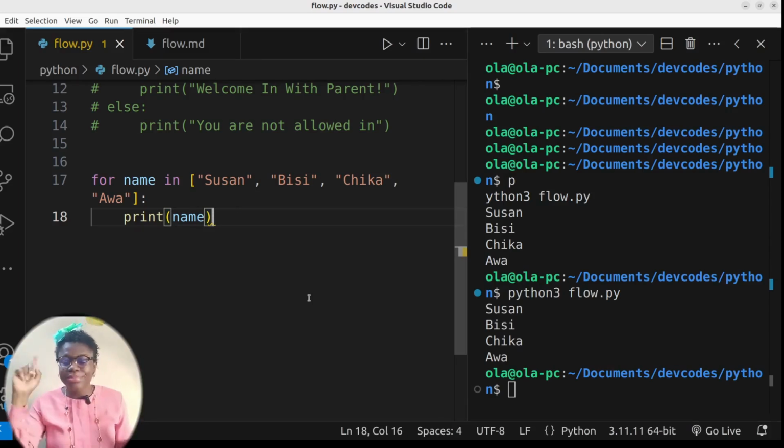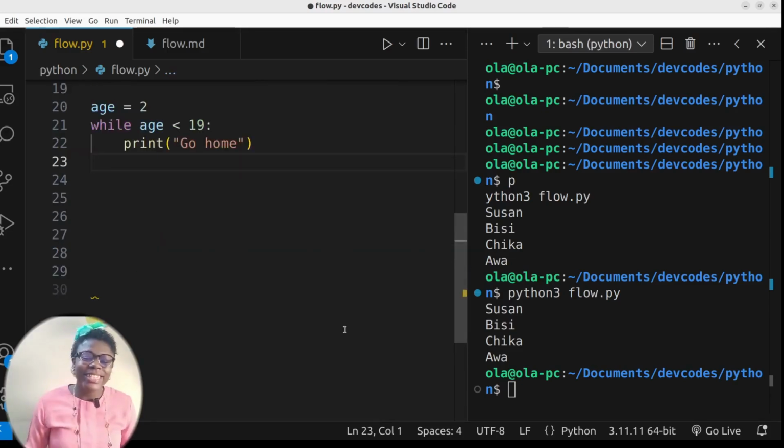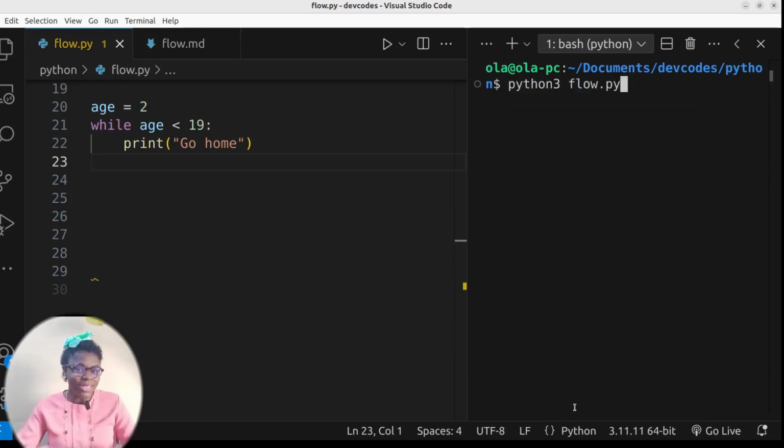But when it comes to a while loop, a while loop wants to run indefinitely. While age is less than 19, print go home. While loop will continue to print go home till Jesus comes. I told you that the loops handle repetition. So your while loop will continue to repeat, go home, go home, go home. The only time it's going to stop repeating or stop printing go home is when you give it a condition that, okay, when this condition has been met, stop.